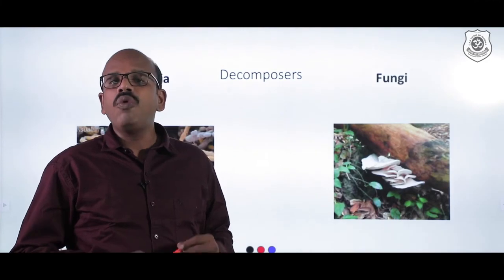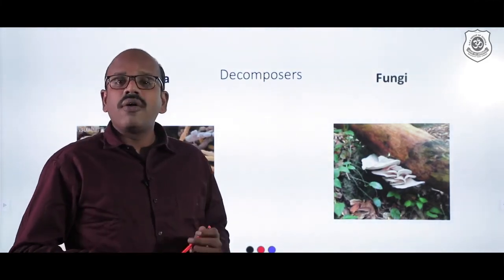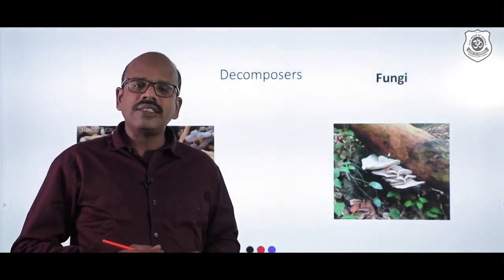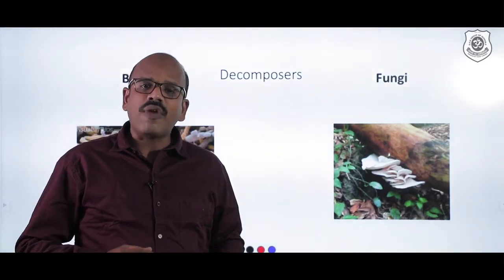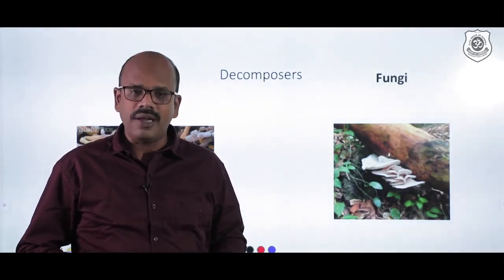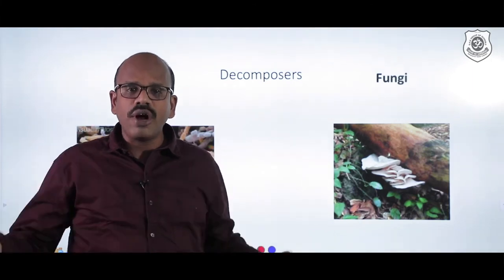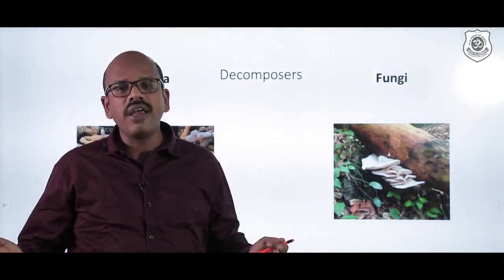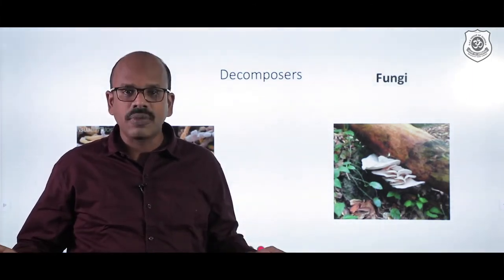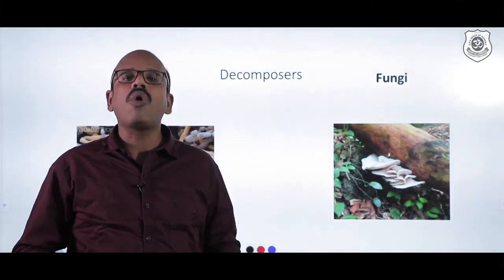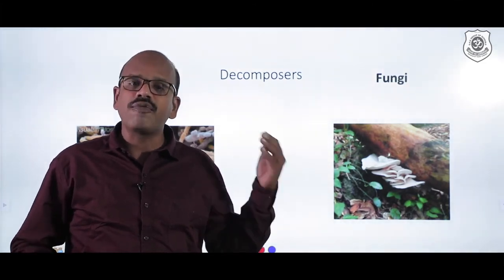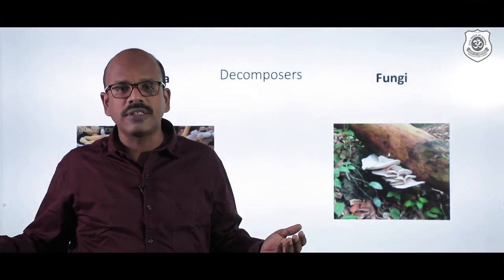Now, he said a beautiful thing in biology, that is, without fungi, death would be incomplete. All of us are going to live on this earth, and one day we are going to perish. After death, what happens to all these living organisms, starting from producers to the top consumers?